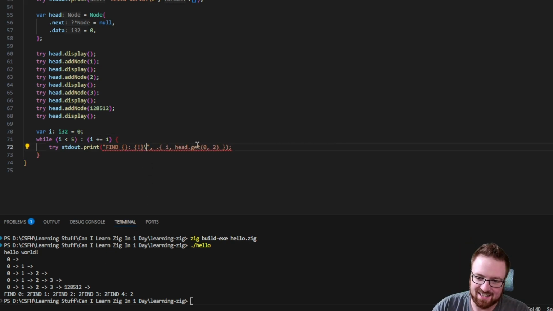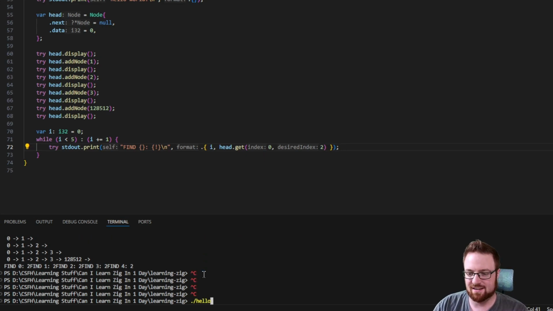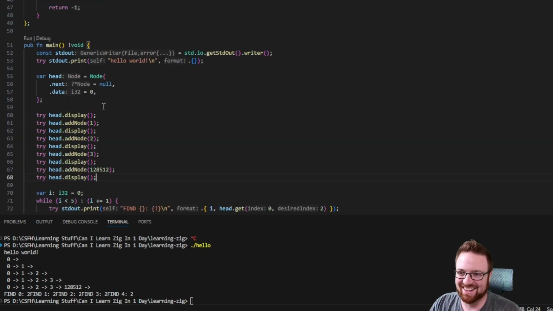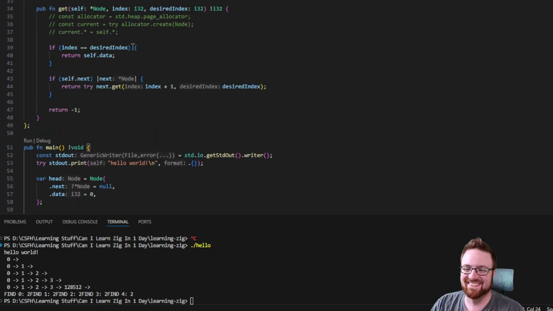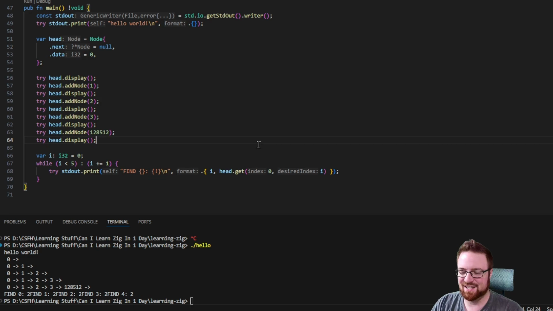One more thing and then I think I got it. Except I didn't. I see an error, but let's at least make the error easy to see. 2 is 2, 3 is 2, and 4 is 2. So it only ever finds 2. What? Oh, the desired index. Okay, I just need it. That's why. I just didn't finish.